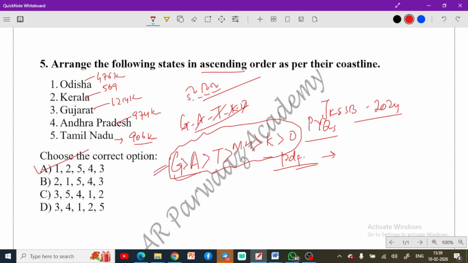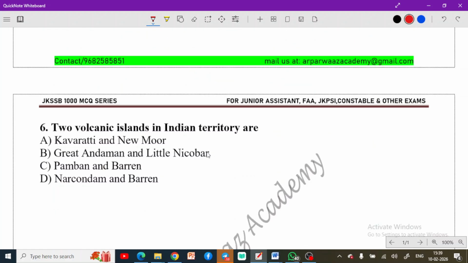Okay, if you have to adjust to the Maharashtra here, then Maharashtra comes at number 4, Gujarat at first, Andhra at second, Tamil Nadu at third, then Maharashtra at fourth. Do remember these facts. Now moving to the next question.